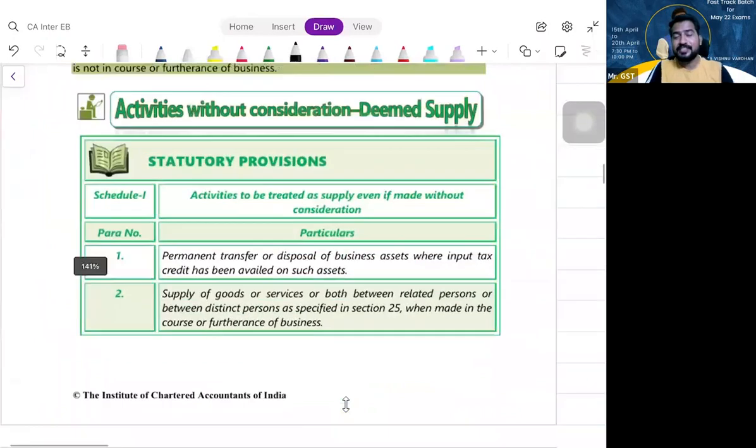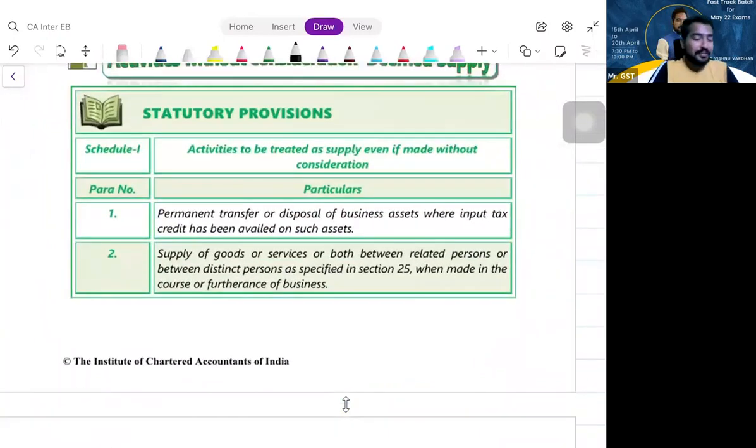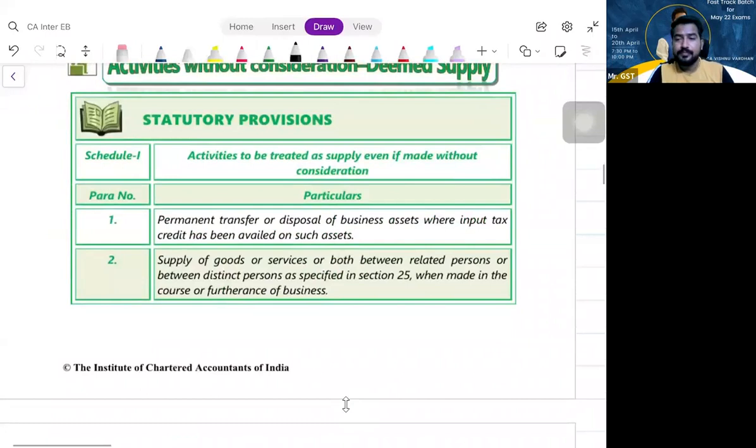Let us see the activities given in Schedule 1 so that we will understand whether we need business or not. Fine. So what are the activities given in Schedule 1, my dear friends? First, come to page number 2.22. There are 4 paras, that is 4 activities mentioned in Schedule 1, which are to be treated as supply even though done without consideration. So what is the first activity?